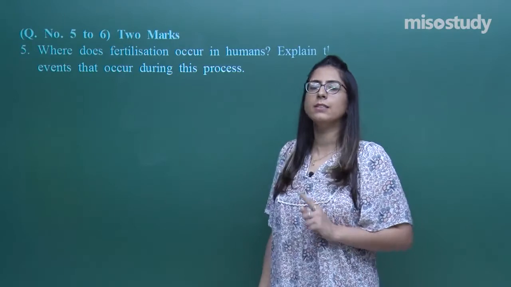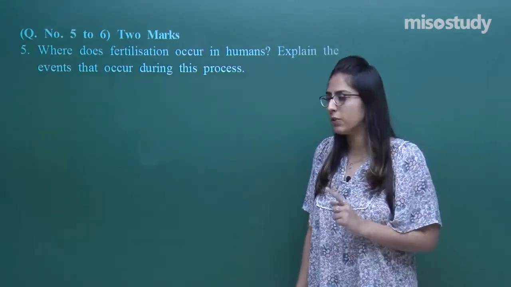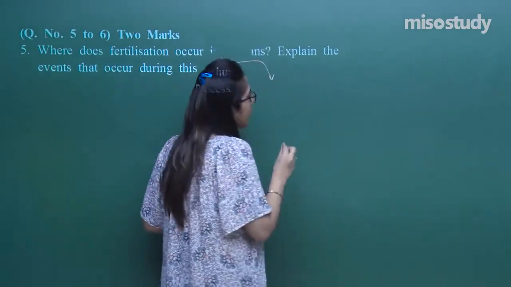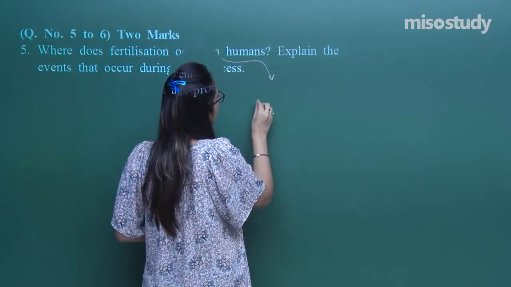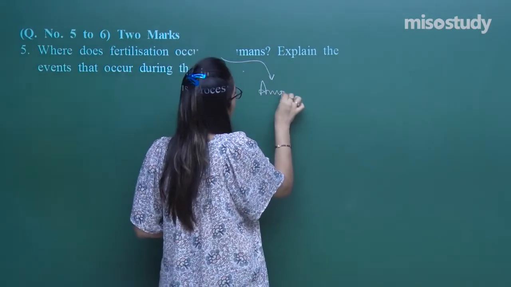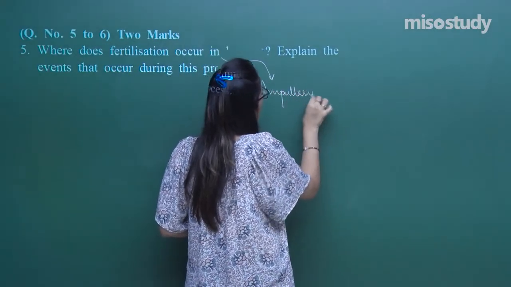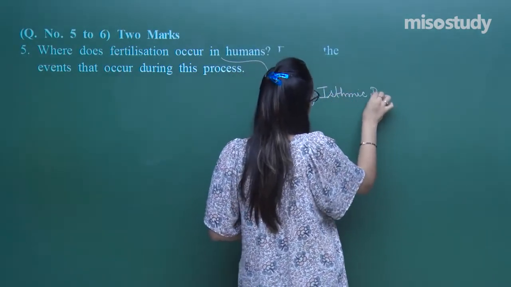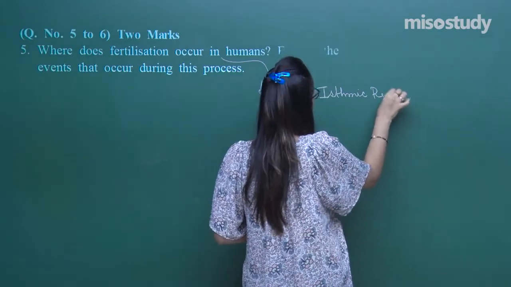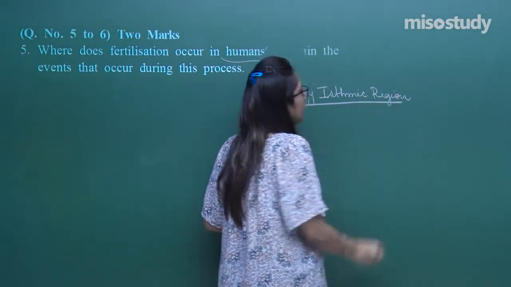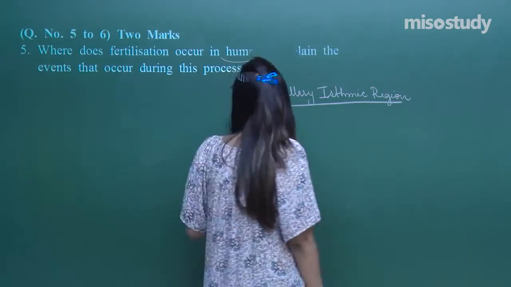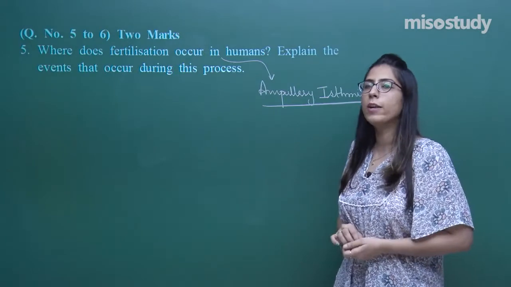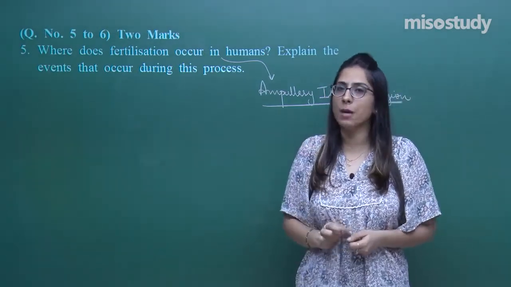We have already discussed that fertilization happens in the fallopian tube. To be more precise, in the fallopian tube, fertilization occurs in the ampullary isthmic region. In that particular region, fertilization happens. Now, we have to explain the whole event that occurs during that process. So first of all, you have to explain each of the points step by step.